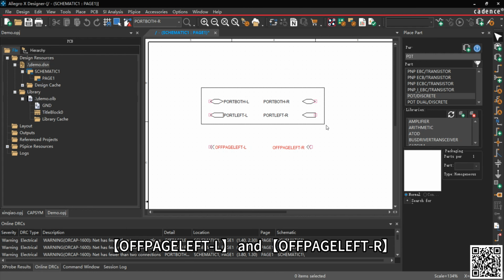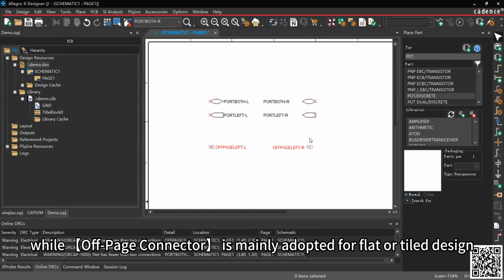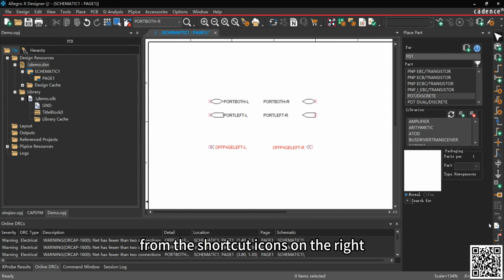Port is mainly used in hierarchical schematic or modular schematic design scenarios, while off-page connector is mainly adopted for flat or tiled designs. You can select place port or place off-page connector from the shortcut icons on the right.